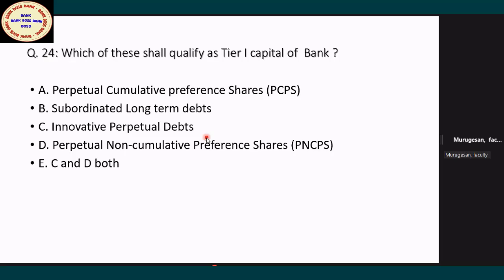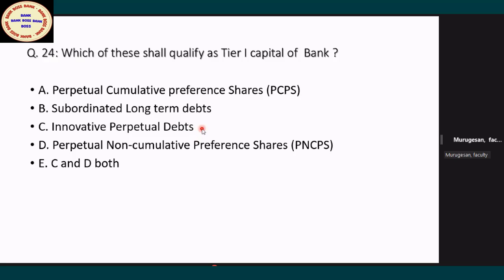That is called call option. Understood? So all innovative perpetual debts are perpetual debt instruments. The short form is IPDI, that is innovative perpetual debt. This will qualify as tier 1.